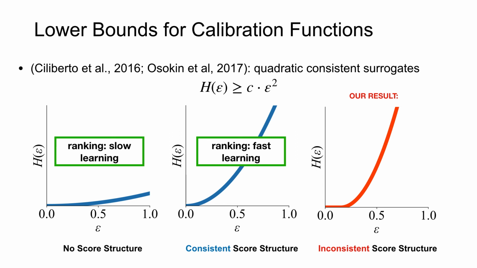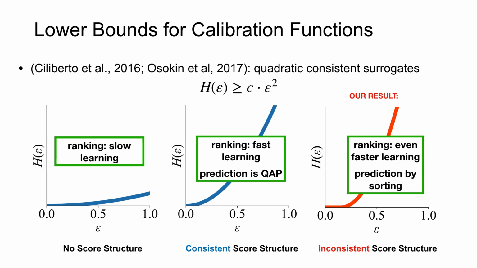Apart from the learning speed, inconsistent settings can be preferable in practice for other reasons. In the ranking example, the consistent setting requires solving the quadratic assignment problem at test time, which is NP-hard. The inconsistent setting allows us to predict with sorting, which is much better.